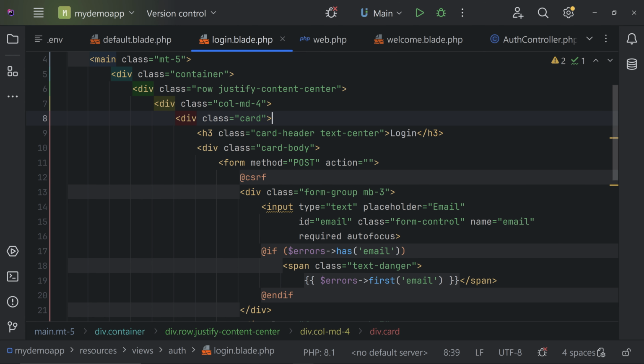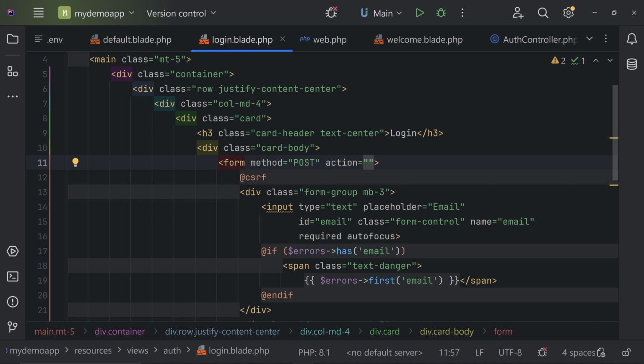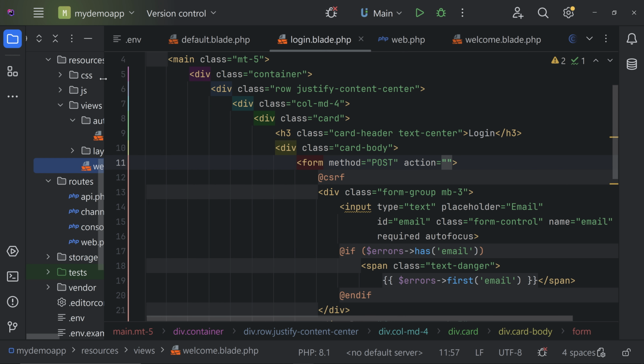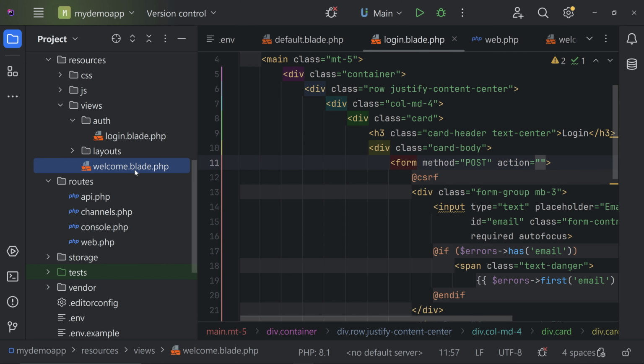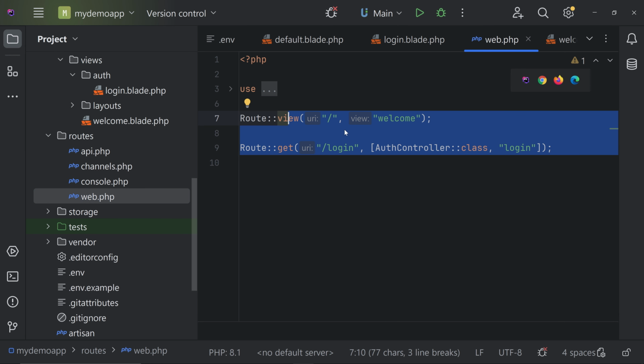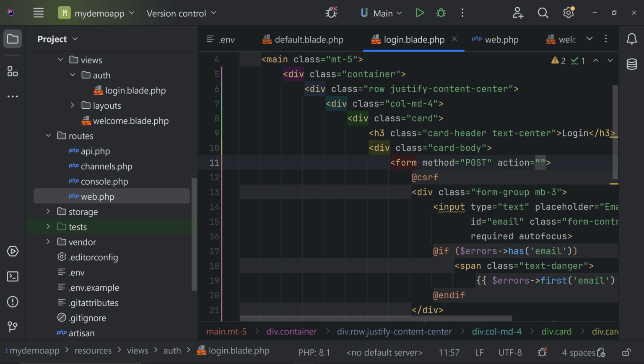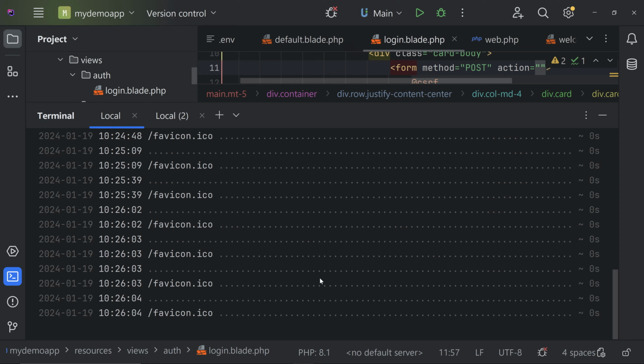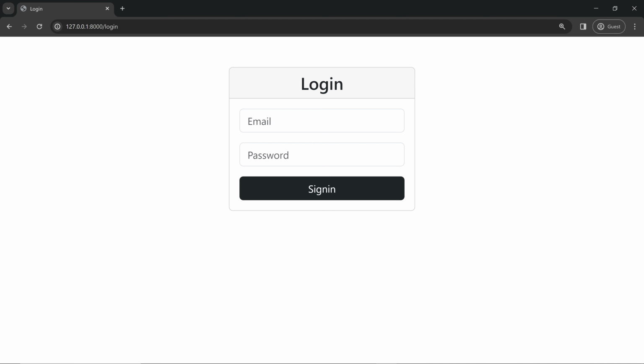That is adding an action here. So we have to add an action. For that, let's open the project here, and we can go to routes, web.php. Before that, we can view how this view looks. Let's run the application. It is running. So this is our view, and you can see that we are having the login form, and we are having email and password. This is the view that we created earlier.